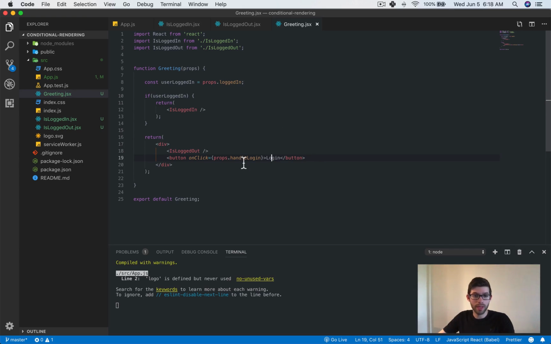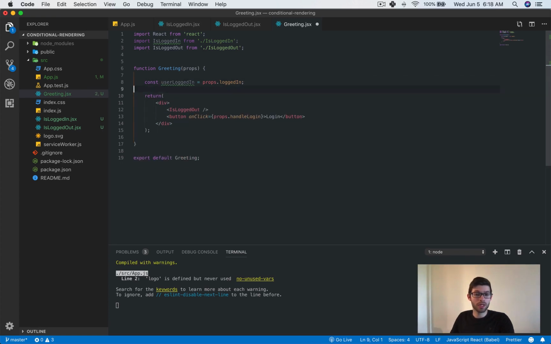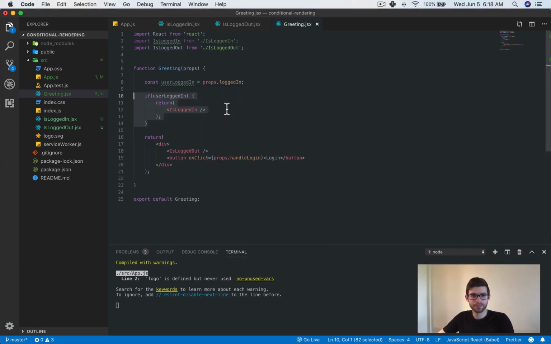Of course, the button goes away, which isn't what we want, and that's because this is getting rendered here. So in fact, let's get rid of this for right now. And what we're going to do is we're going to put this button right here.